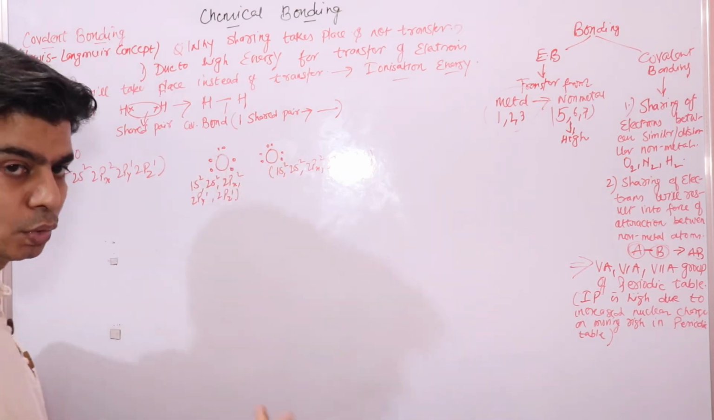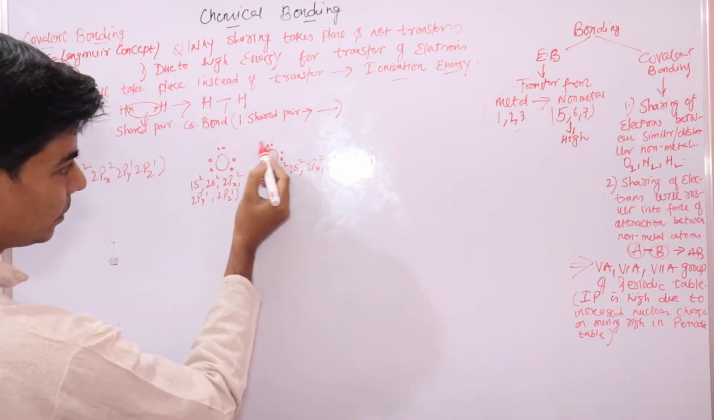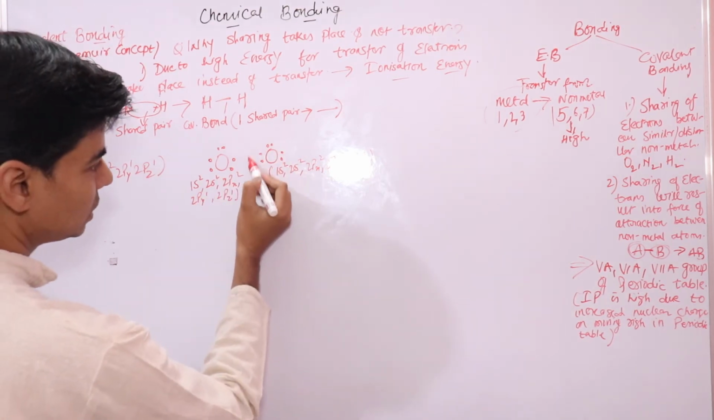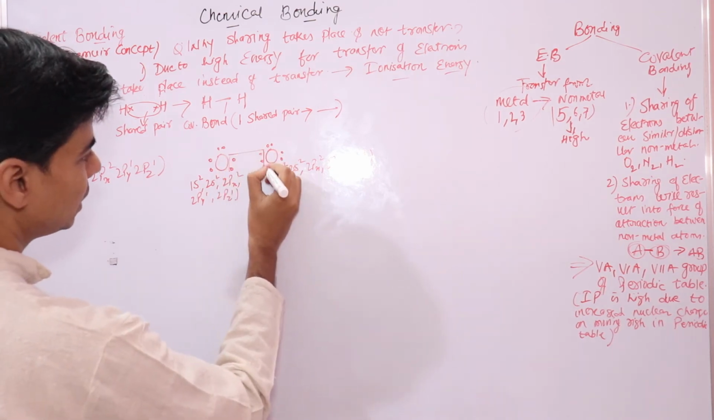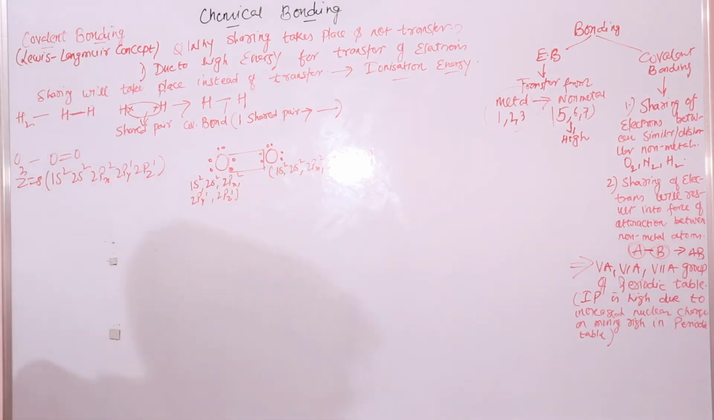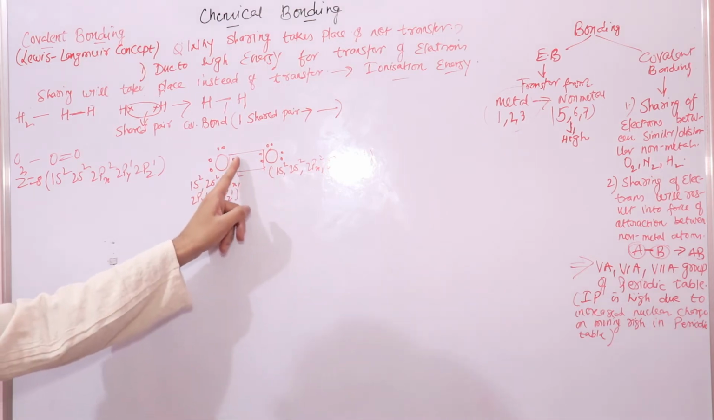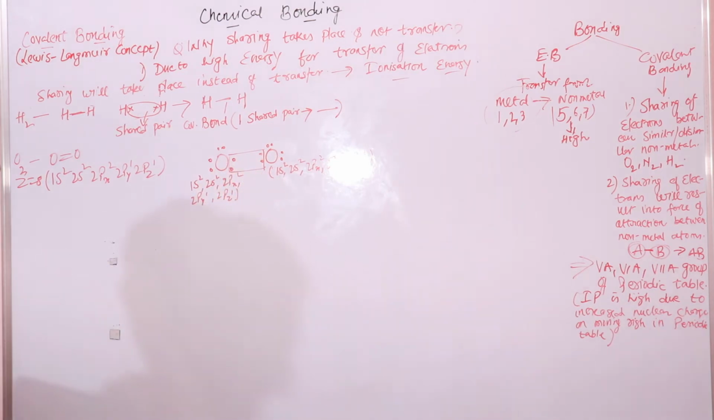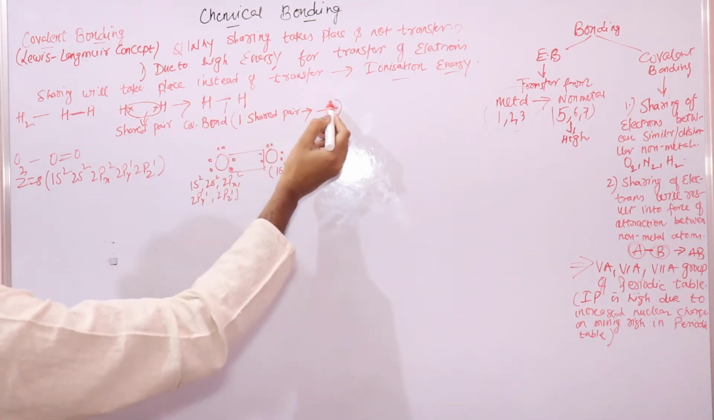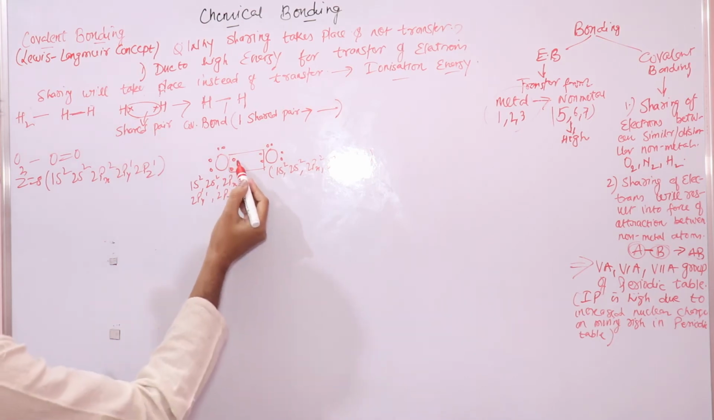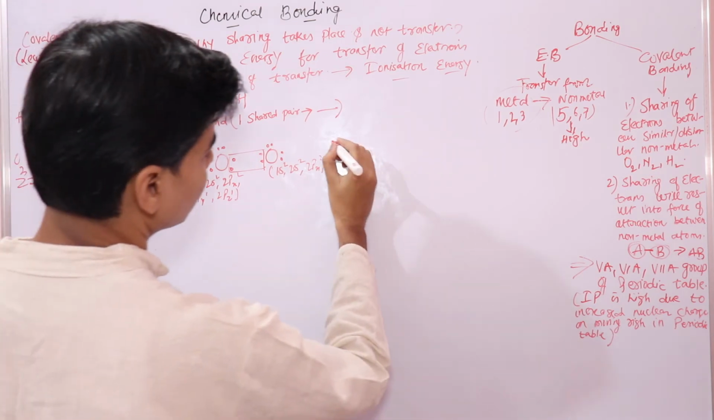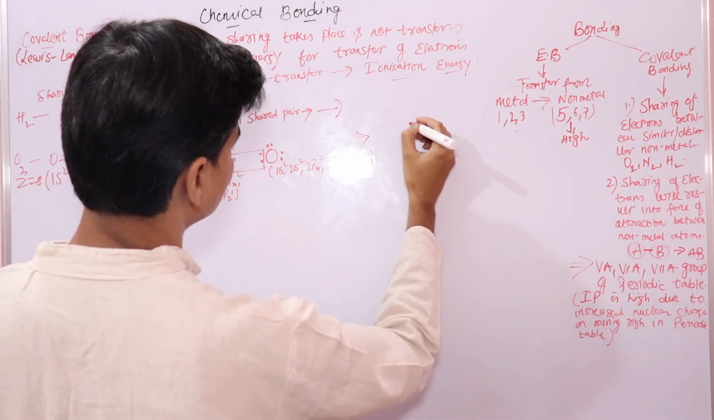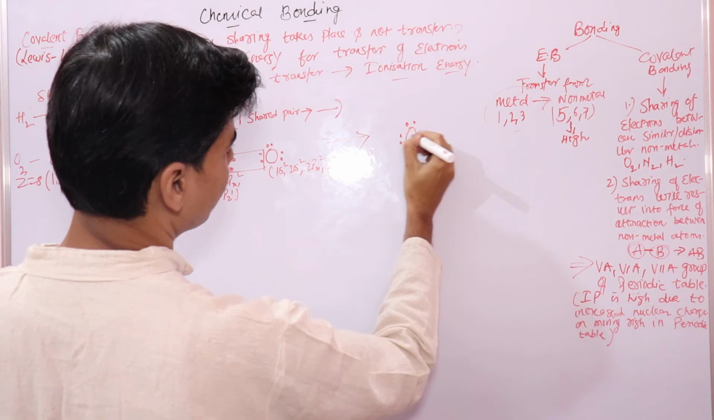This oxygen atom needs 2 electrons, so it will share from this oxygen atom. This oxygen atom needs 2 electrons, so it will share with this one. So both these oxygen atoms will share 2 pairs of electrons. Here it was 1 pair of electrons, and 1 pair of electrons means 1 bond, a single bond. So here we have 2 electron pairs, that is why it is a double bond. So it's like this.